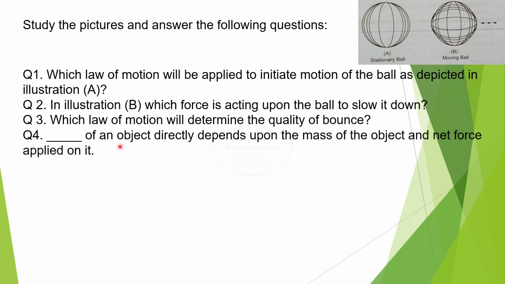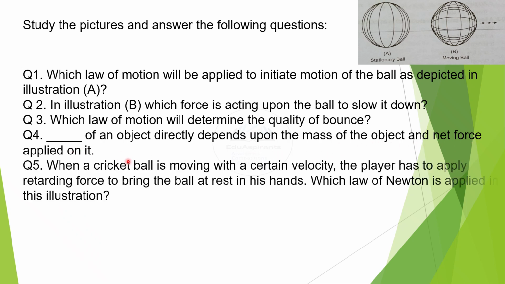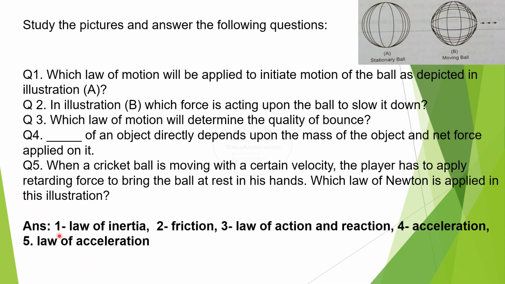4. This ___ of an object directly depends upon the mass of the object and net force applied on it. 5. When a cricket ball is moving with a certain velocity, the player has to apply a retarding force to bring the ball at rest in his hands. Which law of Newton is applied in this illustration? Answer. First is law of inertia, second is friction, third is law of action and reaction, 4 is acceleration, and 5 is law of acceleration.